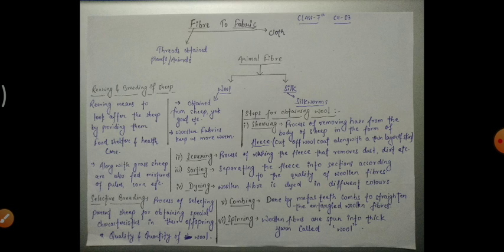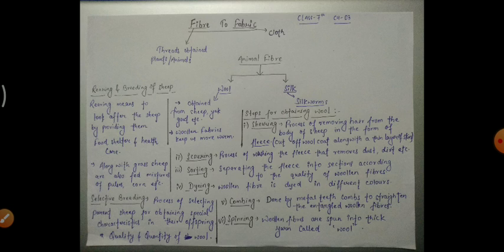Now the next term is breeding of sheep. What does breeding mean? Breeding here is selective breeding. The word selective itself tells us that a very special type of selection is done for the breeding process.